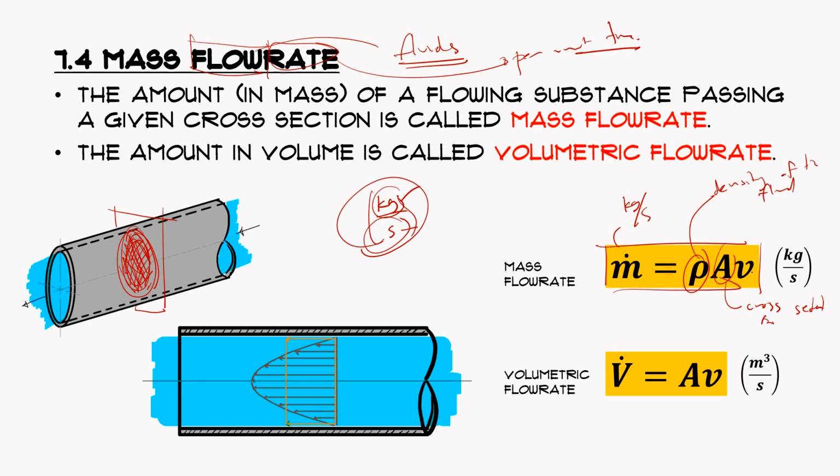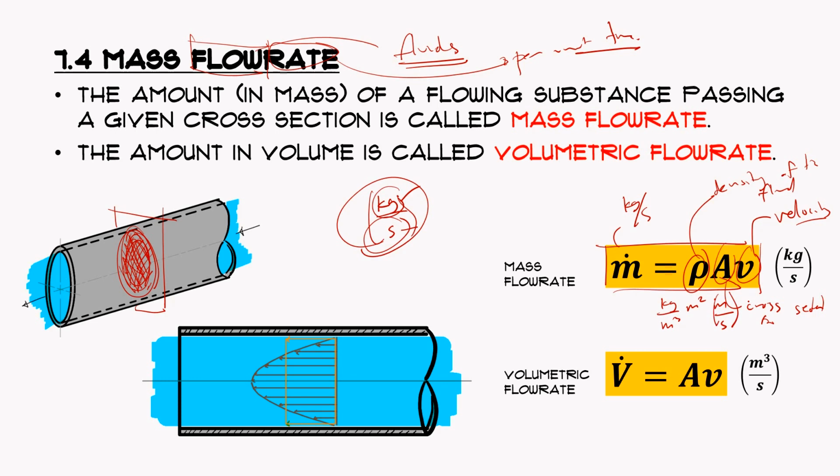If you do unit analysis, the density is kilogram per cubic meter, the area is meter squared, and velocity is meters per second.